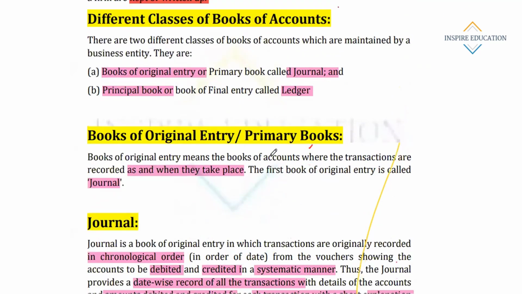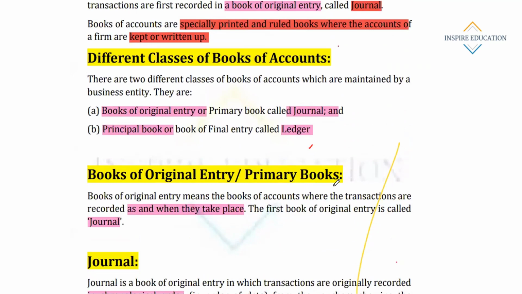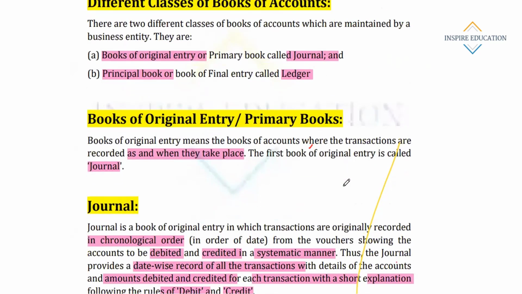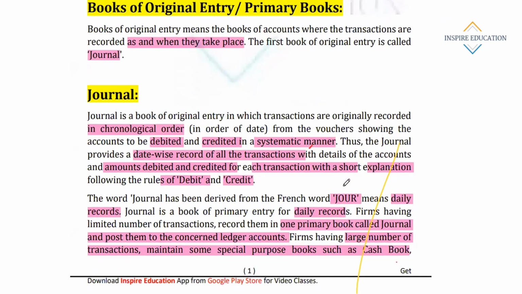Then we have seen the different classes of books of account: books of original entry or books of primary entry, called journal. The other type of book is the principal book, called ledger. Then the meaning of books of original entry or primary book.